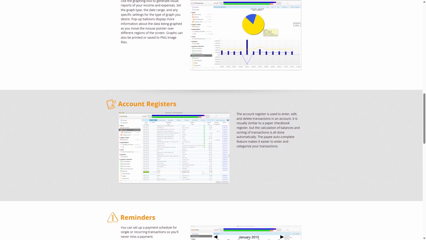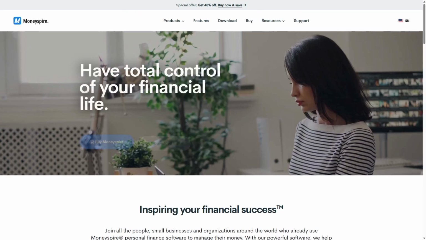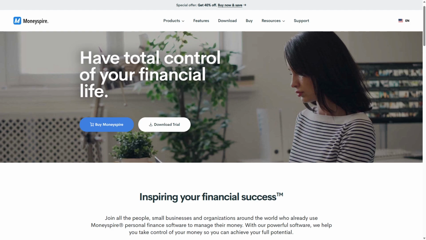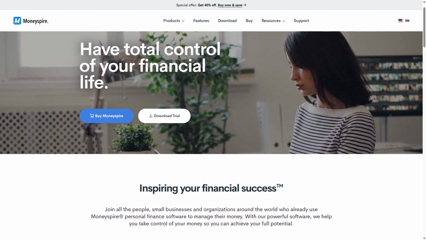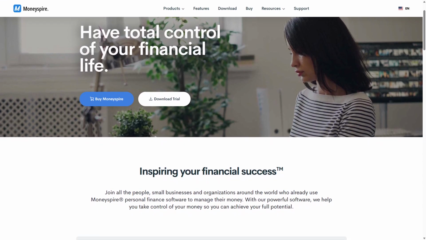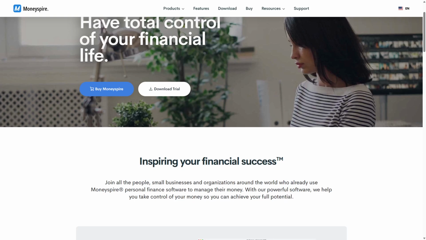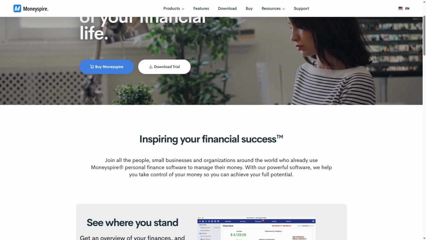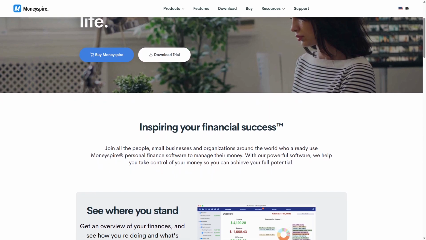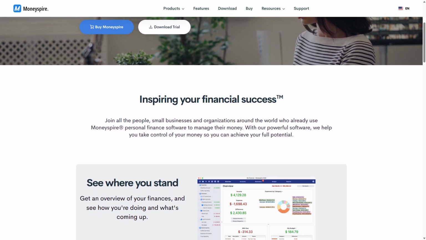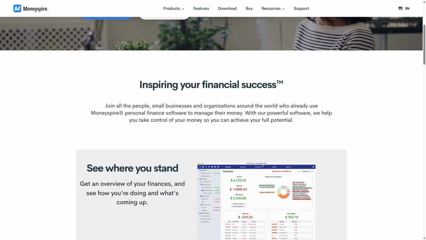Moneyspire is a personal finance software designed for Windows, Mac, and mobile devices, emphasizing ease of use and cross-device syncing. It works by connecting to financial institutions for automatic transaction downloads or manual entry, helping users manage budgets, bills, and accounts with a clean, modern interface. Strengths include seamless cloud syncing across devices, straightforward budgeting tools, and multi-currency support.